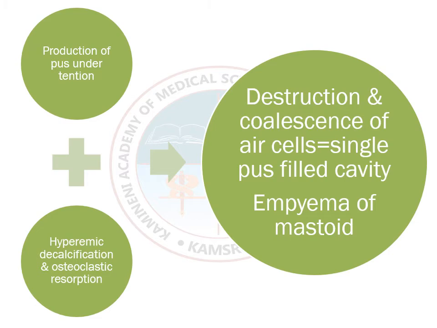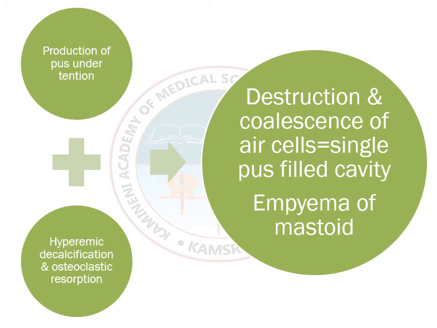And the second one is hyperemic decalcification due to inflammatory process of the mucoperiosteal lining, and there is hyperemia and engorged mucosa. The mucosa is engorged. Okay, and that's why there is dissolution of the calcium from the bony walls. So it is called hyperemic decalcification. And again at the same time there is activation of the osteoclasts, which causes resorption of the bone.